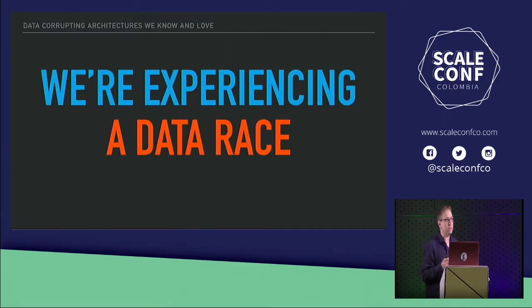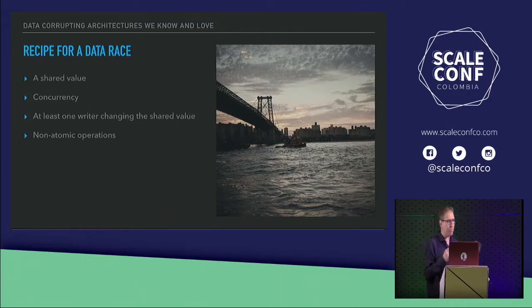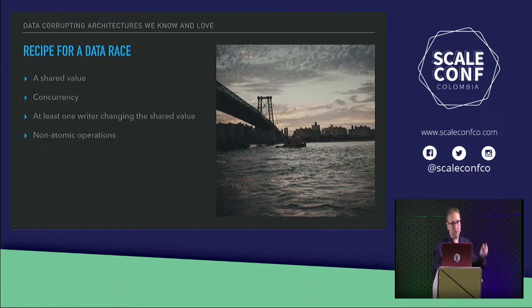The term for something like this is a data race. We have a couple of different things trying to access the same data, and we're going to get something unexpected from it. There are four basic components to a data race. First is a shared value. Second is concurrency around that. Third is we need at least one thing which is actually writing changes to the shared value to have any sort of data race.